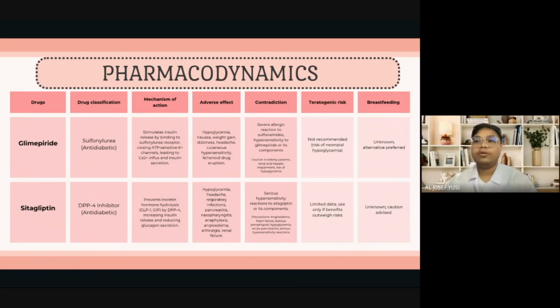Glimepiride is a sulfonylurea that stimulates insulin release by closing ATP-sensitive potassium channels in pancreatic beta cells. Its primary risk is hypoglycemia, especially in elderly or renally impaired patients. Other adverse effects include nausea, weight gain, hypersensitivity reactions.